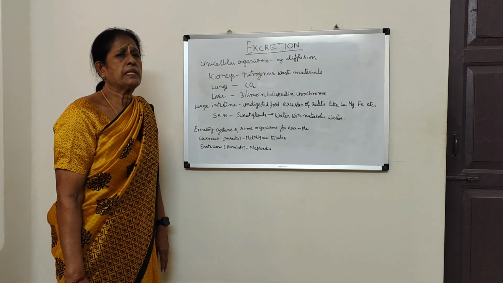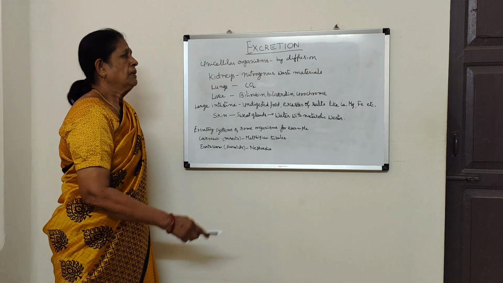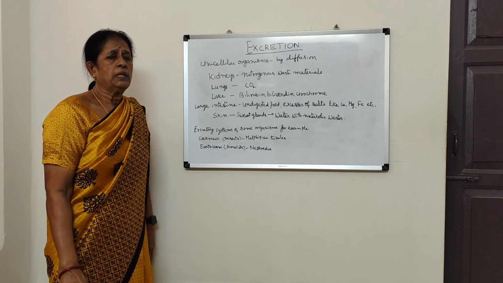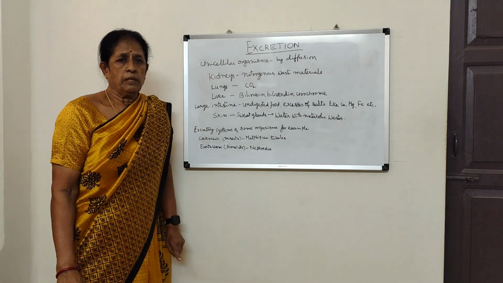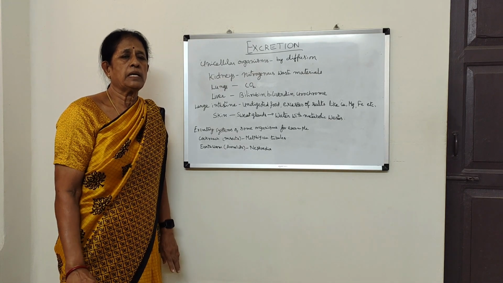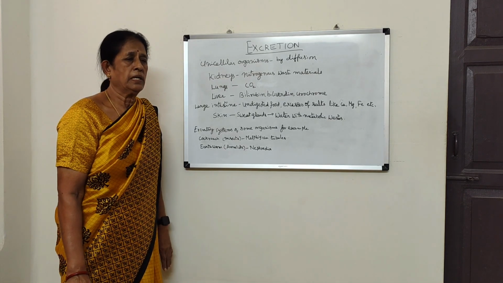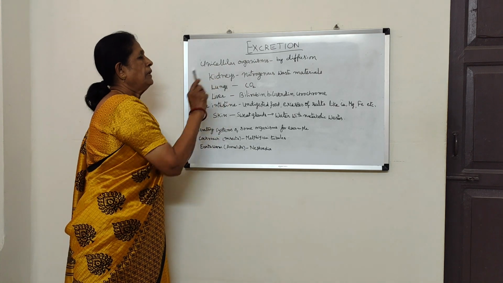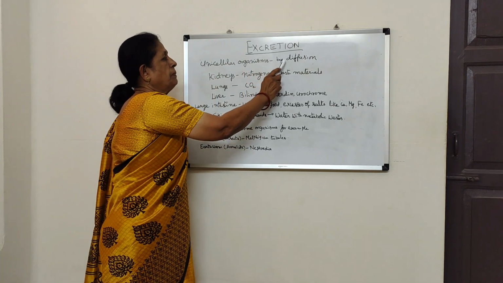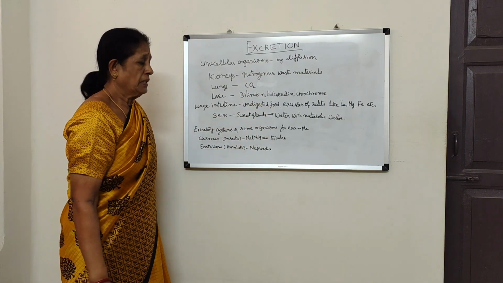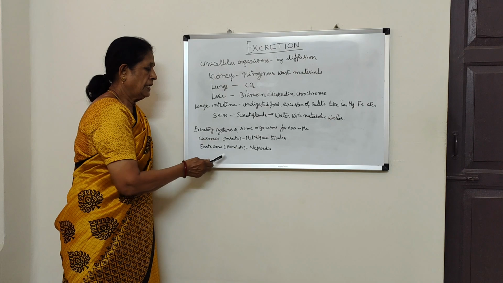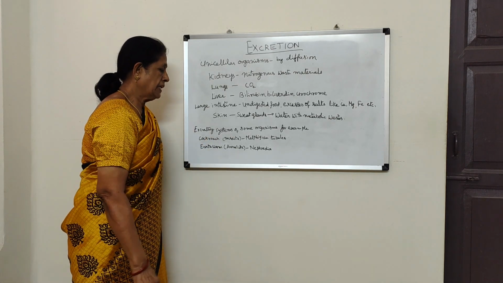So how does excretion take place in different animals? First, if you look at unicellular organisms like amoeba, it is only one cell, a one-celled organism. This one cell has to perform all the life activities. That is why the elimination of waste materials from the body takes place by a process called diffusion. And in higher animals like earthworm, annelids, nephridia are the excretory organs.